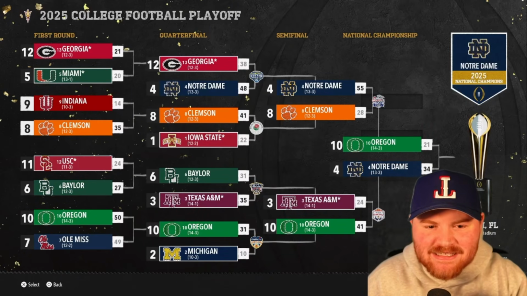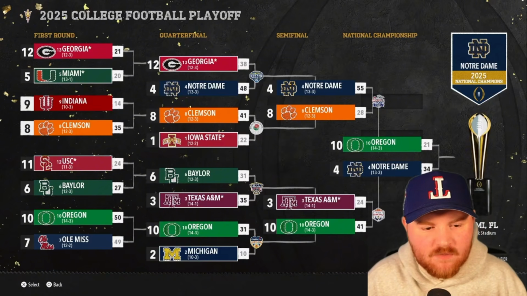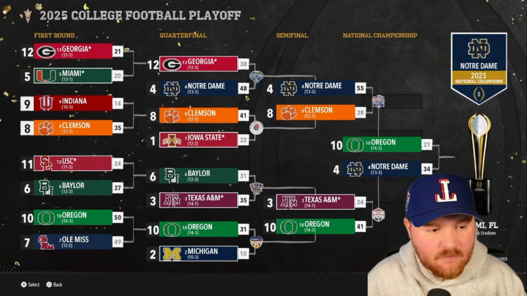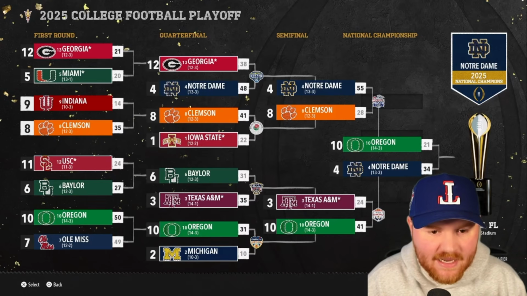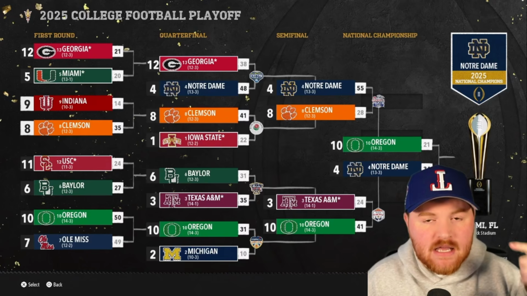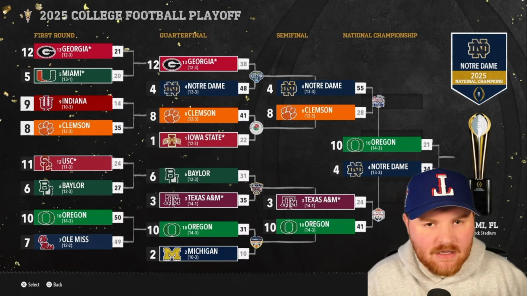Notre Dame gets the win. The 2025 national champion, Notre Dame. Big Ten had the best season, I would say, getting 3 teams in the bye, and they close it out with the national championship game to set it in stone. Big Ten in the lead for best conference, and Notre Dame in the lead for best team. Let's go to next year.